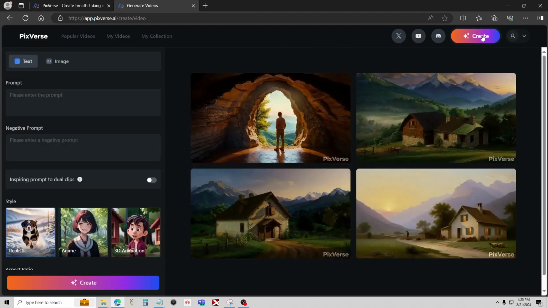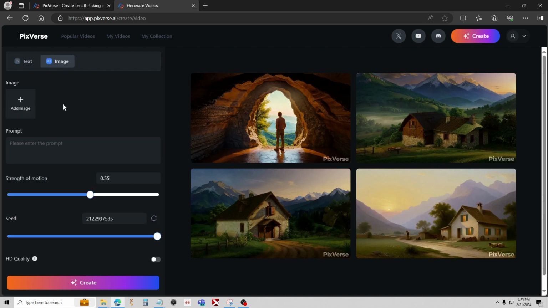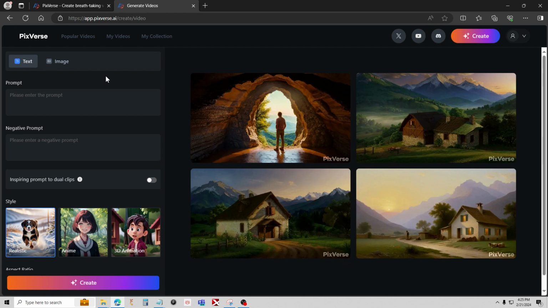Now, when we create here, we have 2 options. We have text, which we're all familiar with, making our prompts. And then we have image, so we can add an image and make a video out of just a still image. Now, let's start with the text to prompt actually, and I'll do the image at the end. I actually prefer the text to prompt.